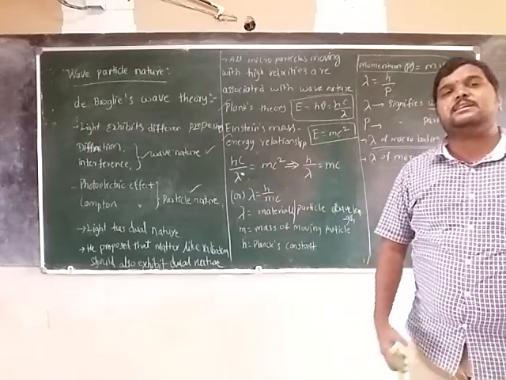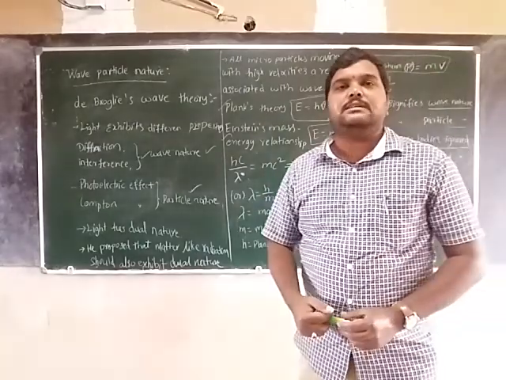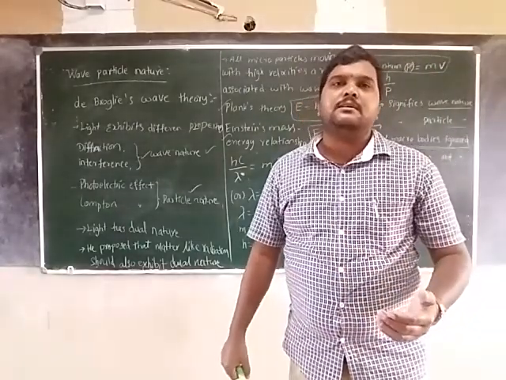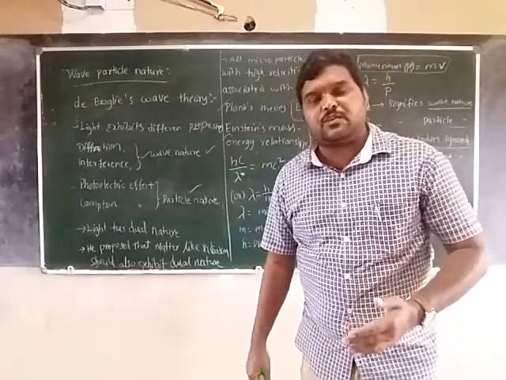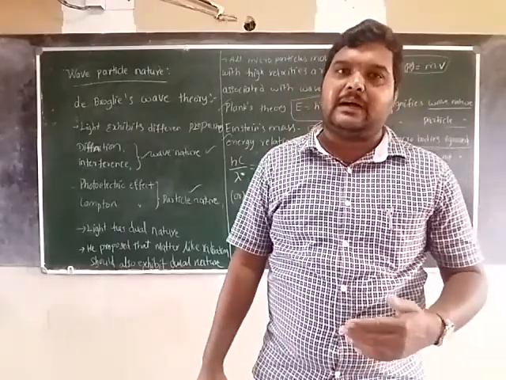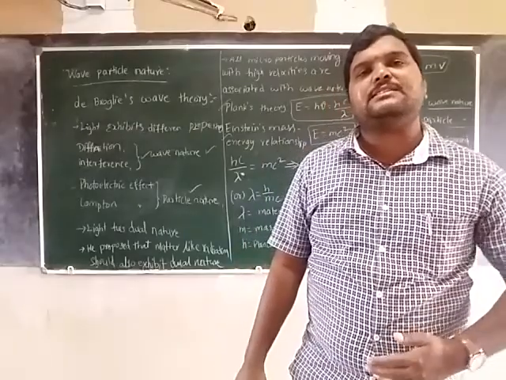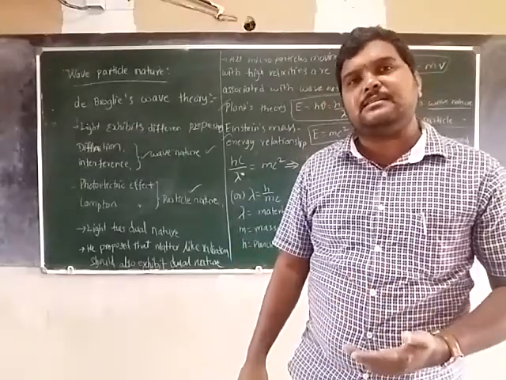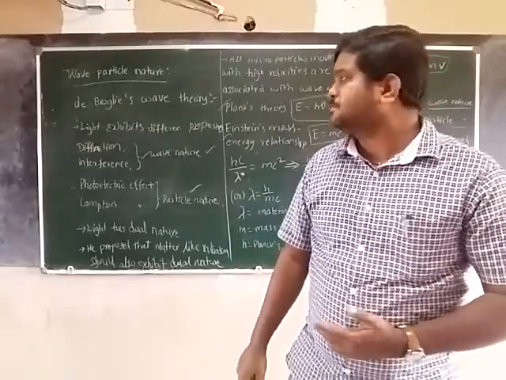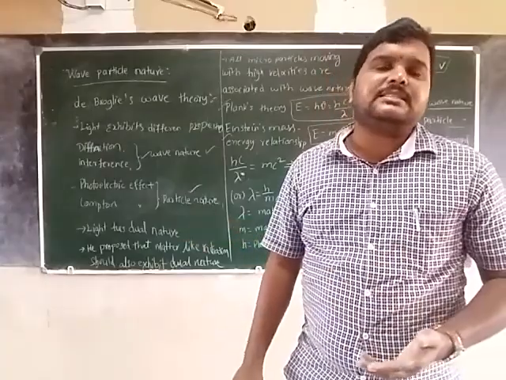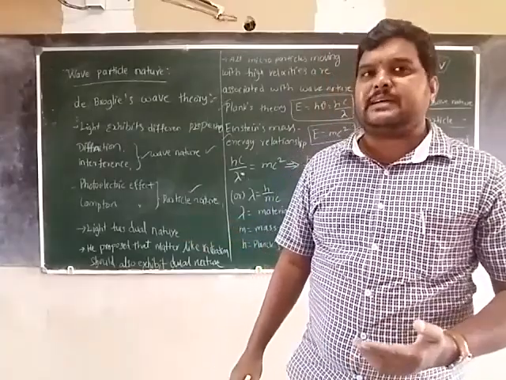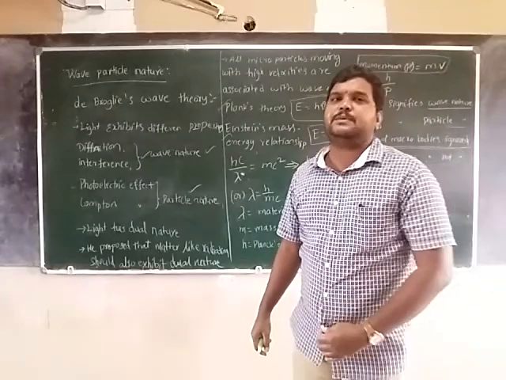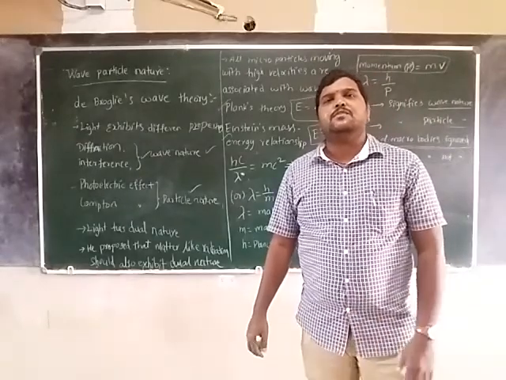So light exhibits diffraction and interference, phenomena that explain the wave nature, and photoelectric effect and Compton effect, which signify the particle nature. So we can say light has dual nature. De Broglie tried to explain the relationship between the wave and particle nature.